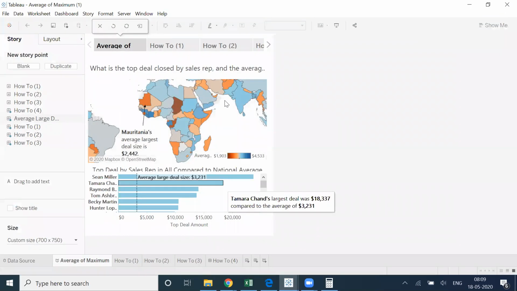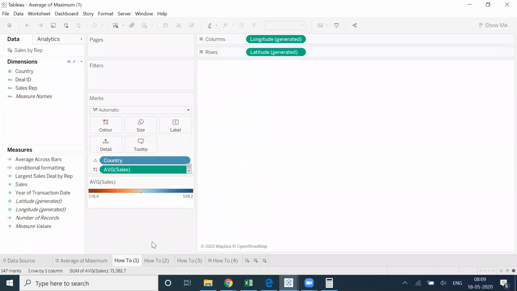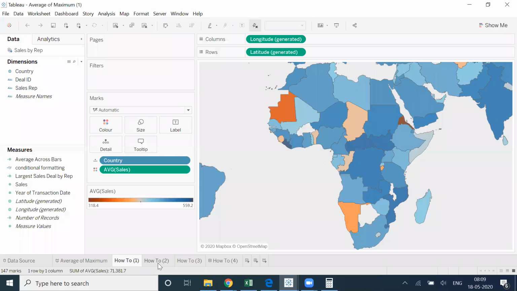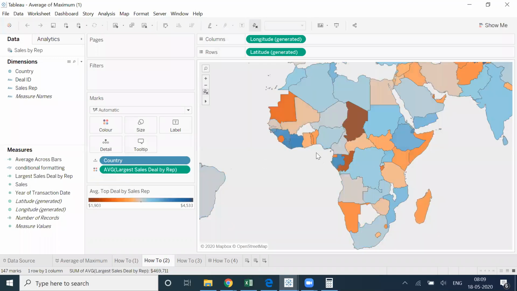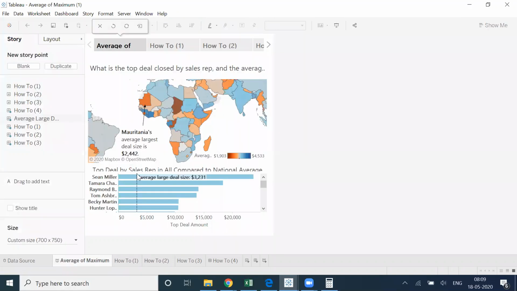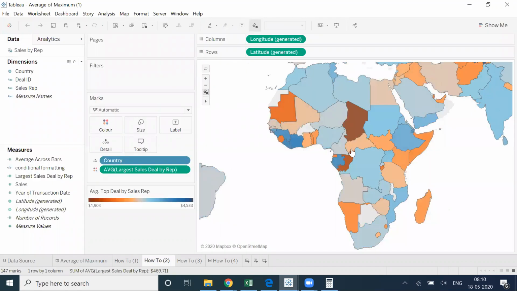Now, in this particular business problem, if I go ahead and check this particular chart, this chart is the main chart. If you see here, this is the main chart, and then they are creating this chart. So let's try to understand this chart.